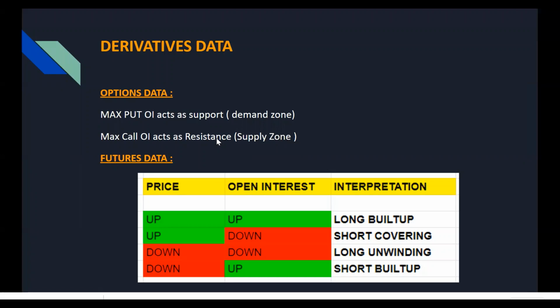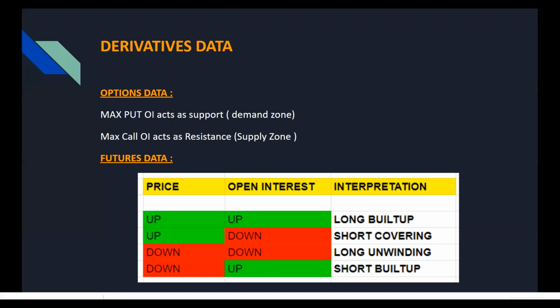But why? See, major institutions decide a range for the stock. For example, hypothetically, a stock which is at 100 has a max put OI at 80 and, suppose, a max call OI at 120. Which means the market participants think that the stock has good support at 80, because they are writing those put options and they won't let the stock fall below 80, and they are selling the 120 call, which means they think the stock won't cross 120.